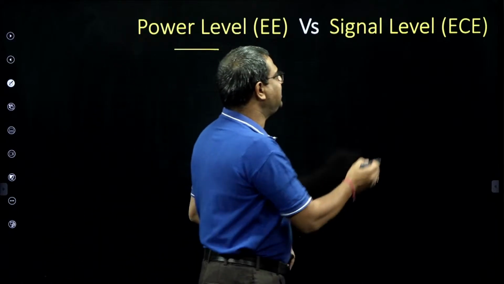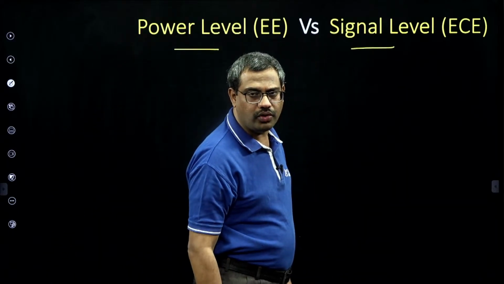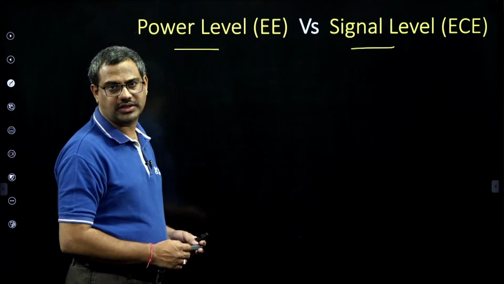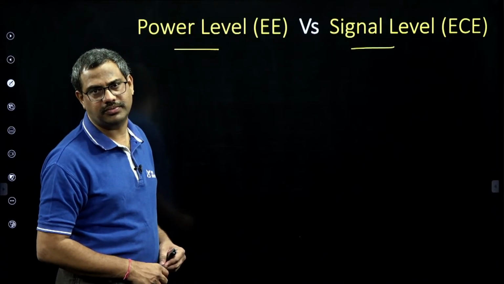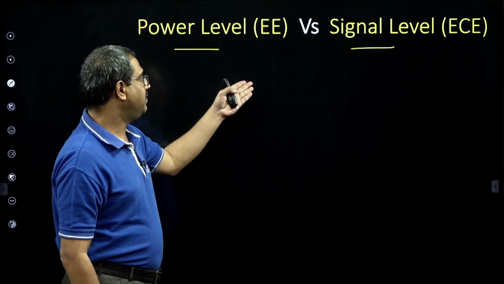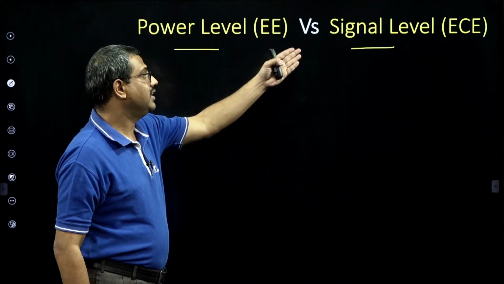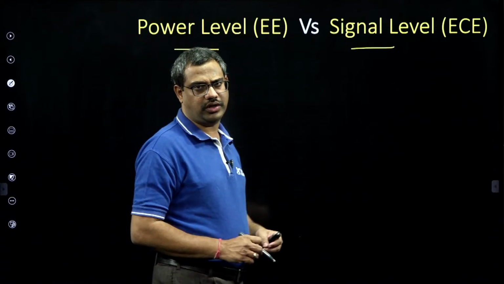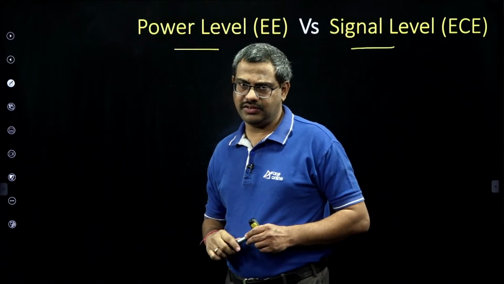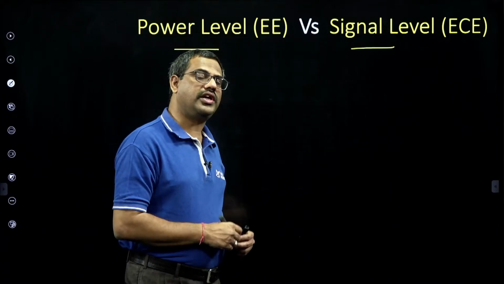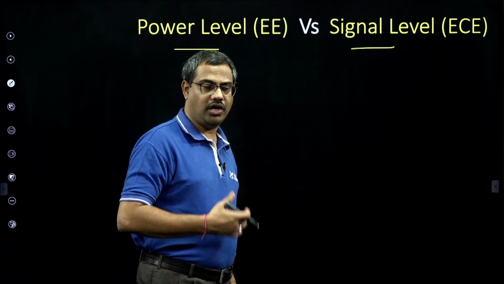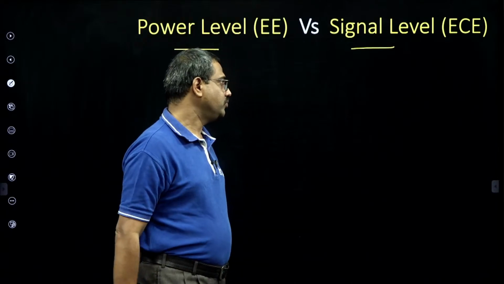We also learn this energy at signal level, like low voltage, low current, low power, but high frequencies. Like power system versus communication system. So we learn this energy both at power level and signal level. But the same energy we are talking about. Power level is high voltage, high current, high power, but 50 hertz. And signal level is low voltage, low current, low power, but high frequencies like communication, audio signal, audio processing, video processing, etc. So we learn both.